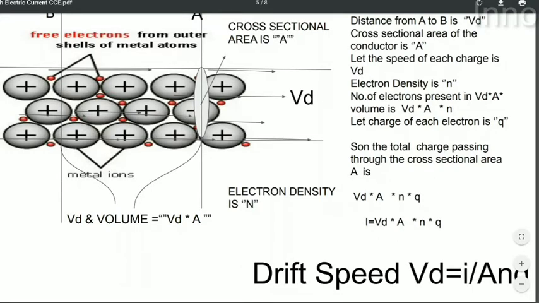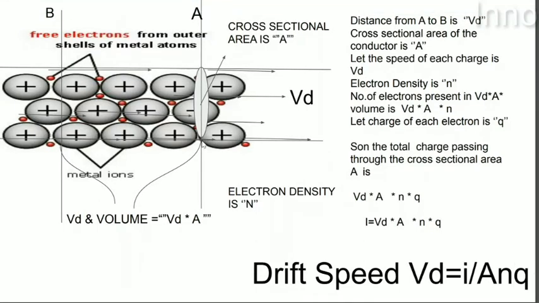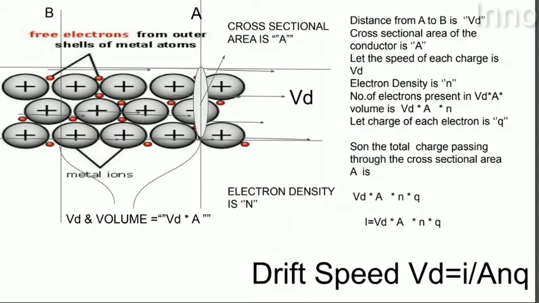Here Vd, A, N and q represent the total amount of charge passing through the cross sectional area of the conductor in one unit time. Theoretically, this is equal to the definition of current, so we can write that I equals Vd into A into N into Q.